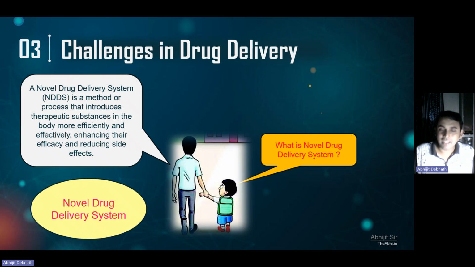There is no toxicity, no adverse reaction, it is free from side effects, and it will go to the active site of the target protein, bind strongly, and cure this particular disease. That's why NDDS comes into the picture.